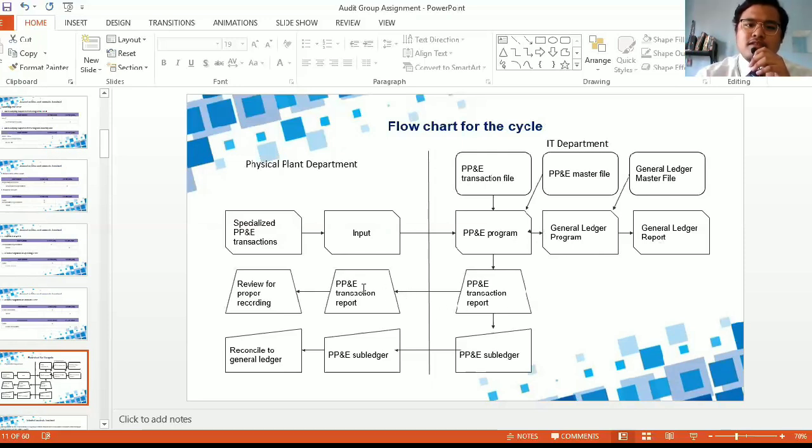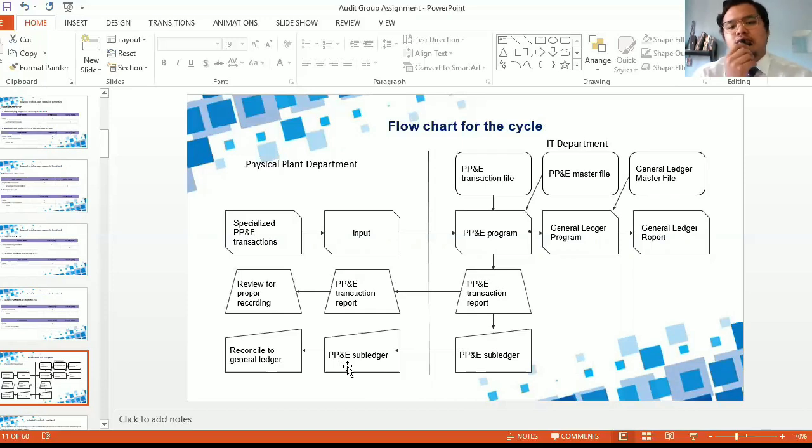Then we will go back to the physical plant department to supply the report, and the department will review for the proper recording. From the transaction report, it will transfer to the PPE subsidiary ledger for the IT department, and we'll go to the physical plant department for the subledger and reconcile to the general ledger.